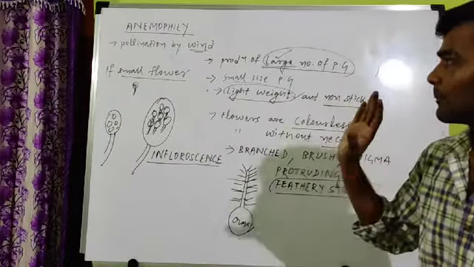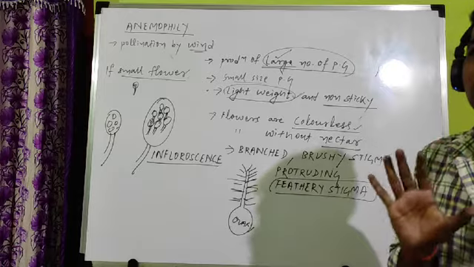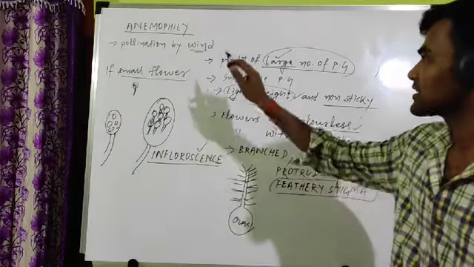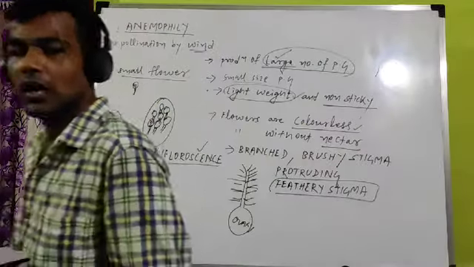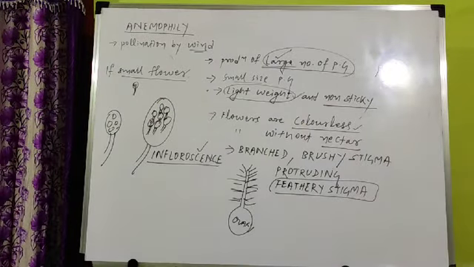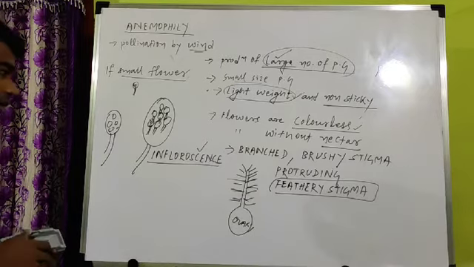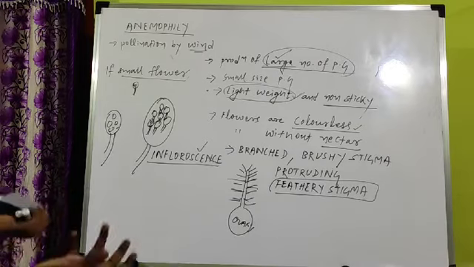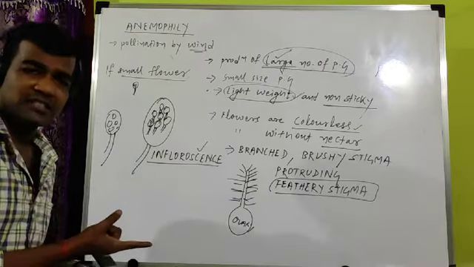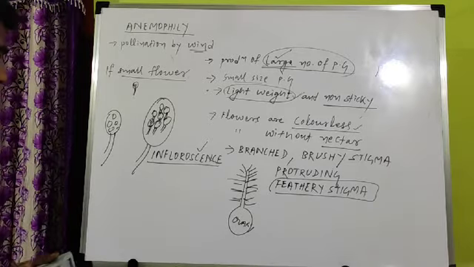If question will come, in case of anemophily, inflorescence is seen or not? Inflorescence is seen in case of anemophily because if the flower is small, there is requirement of large amount of pollen grain. To compensate the pollen grain, there is a requirement of large number of flowers together. That is called inflorescence. Clear? And inflorescence can be male, female or bisexual. Both type of flower can be present. Single type of flower can be present, or both can be present.